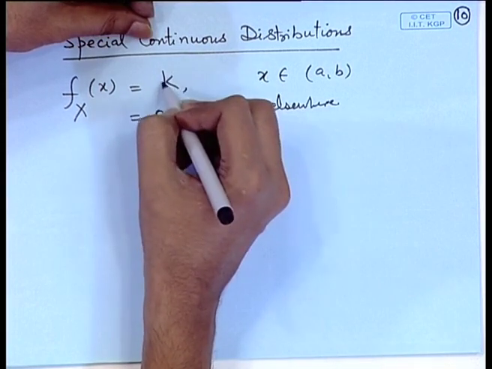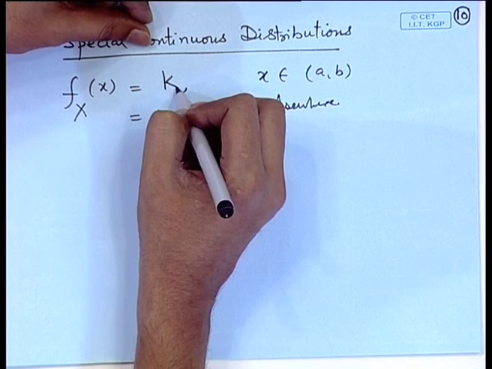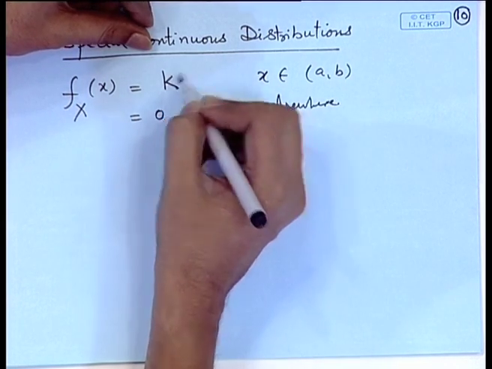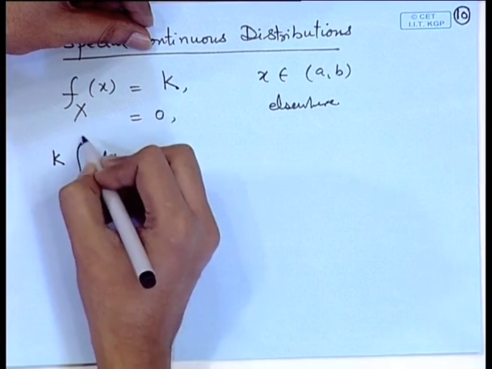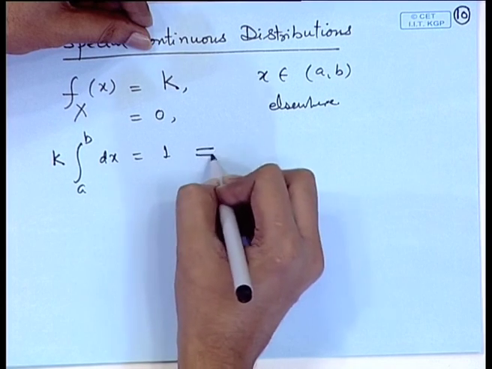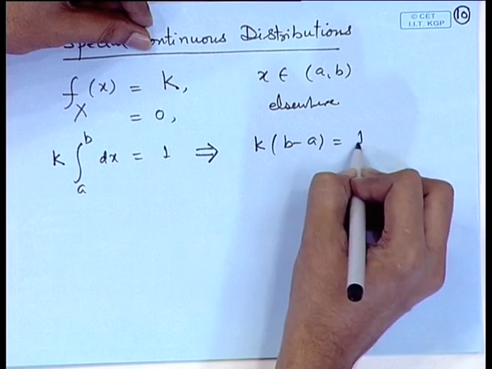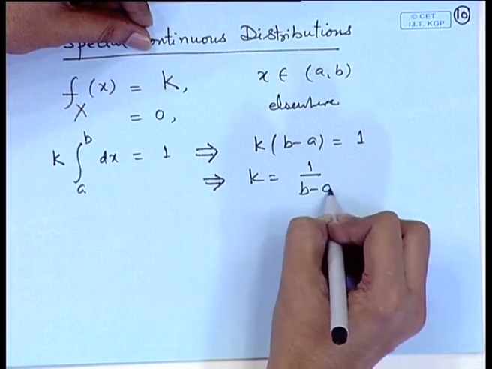we call it the uniform distribution. Now, what should be the value of the constant? That can be determined by the condition that the density must be non-negative and the integral of the density must give you 1. So, k must be non-negative and the integral of k from a to b must be 1. This means k into b minus a is equal to 1, that means k is equal to 1 by b minus a.